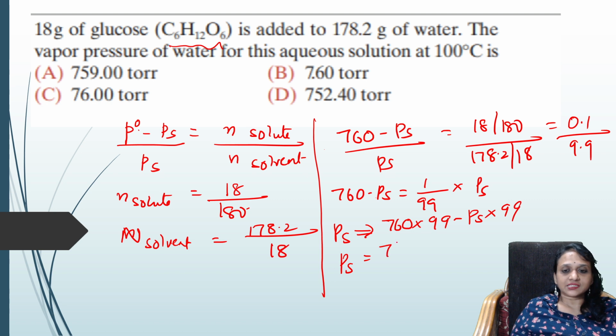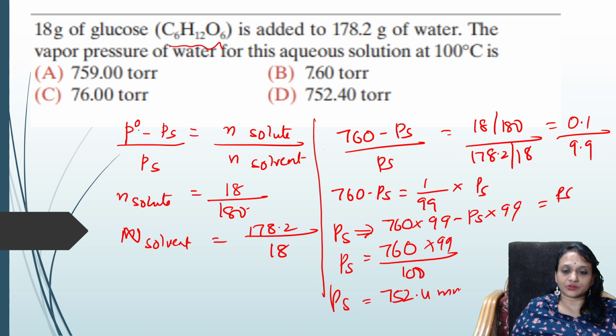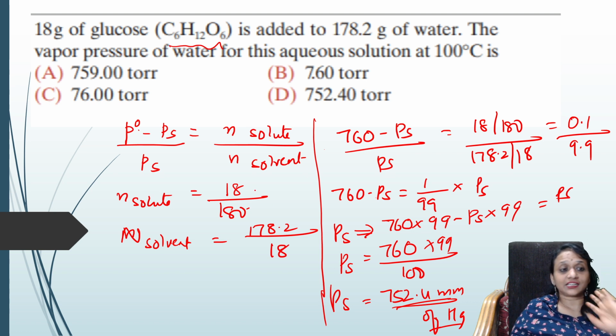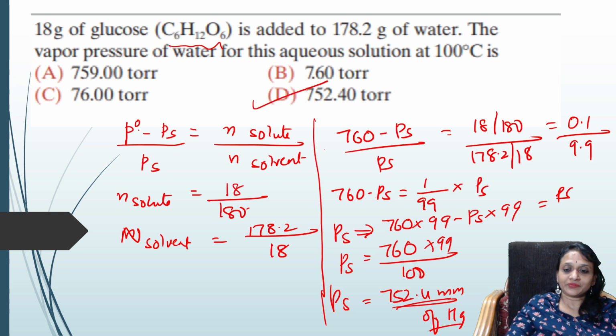So divide it. 760 into 99 by 100. So how much do I get? I'm going to get an answer of around 752.4 mm. Okay, so this is the answer. All right, so what is the answer, students? I've got an answer of 752.4 mm of mercury. So where is our answer here? This is D. Easy.